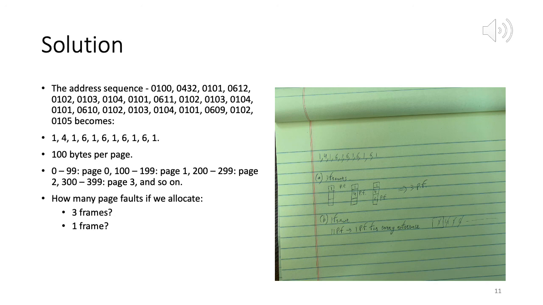At this point, if you look at the whole string, how many different pages are we accessing? 3, 1, 4 and 6. Now if you look at the memory contents of the page frames, all these pages have been mapped to appropriate physical frames. So from this point onwards, we don't have any more page faults.